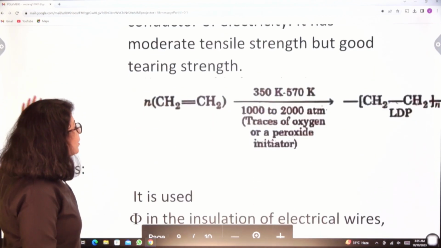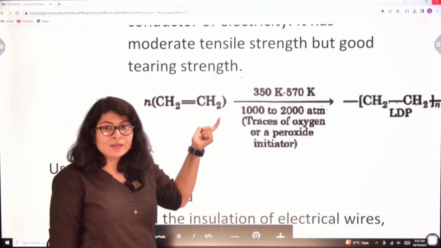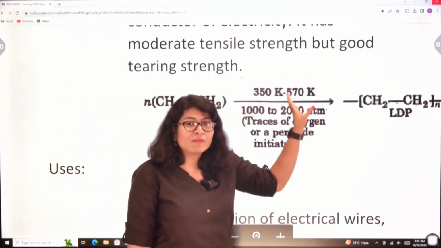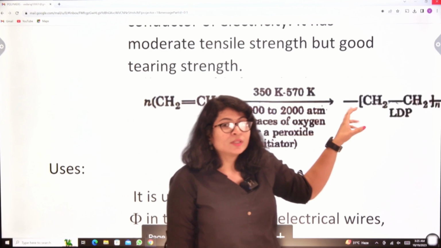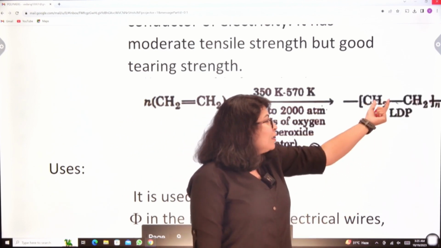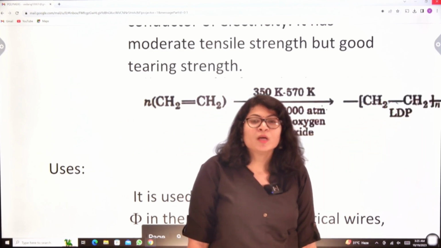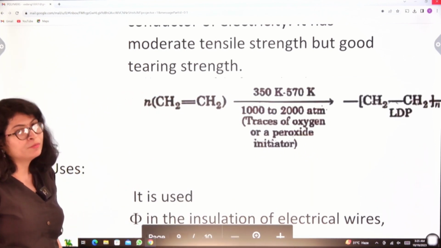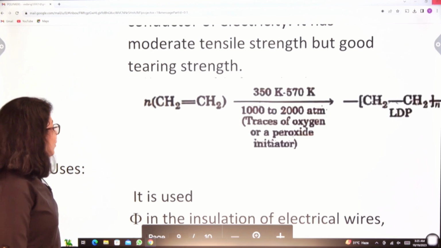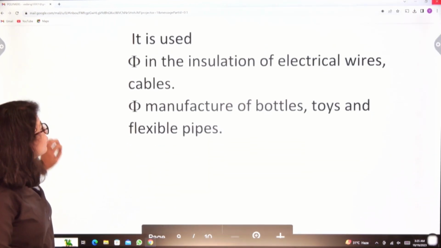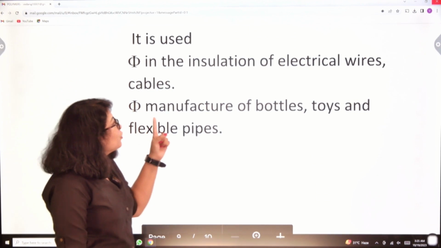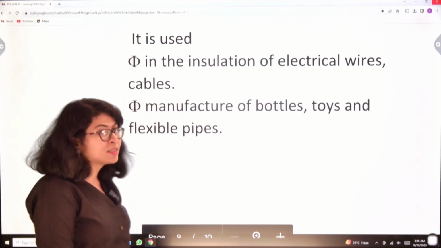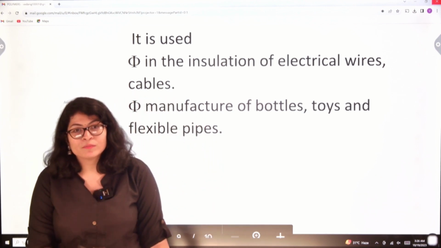How is it prepared? Suppose I am considering ethylene. Now n number of ethylene molecules combine at 350 to 670 Kelvin. They bond with each other, there is breaking of the double bond, and they form low density polyethylene. If you want, you can screenshot this because this reaction is important for you. Now, the uses: it is used in the insulation of electrical wires and cables, and the manufacture of bottles, toys and flexible pipes. These are the uses of this polymer.